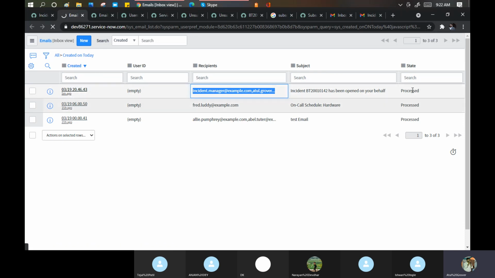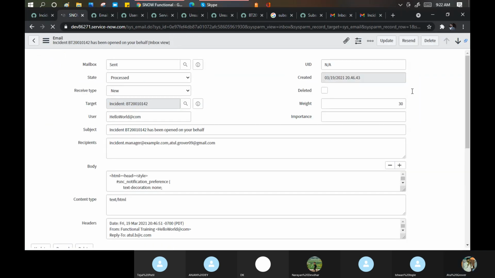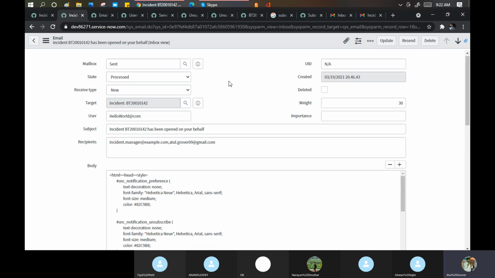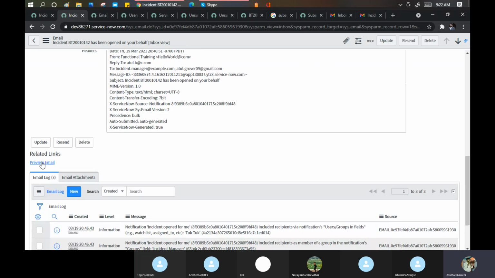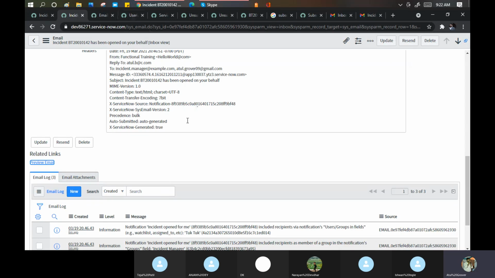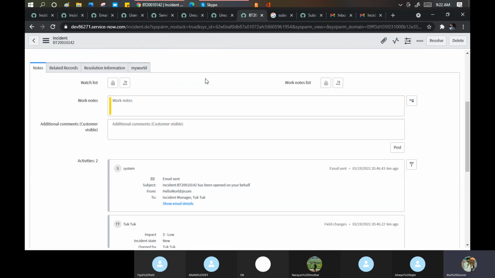So you can see it has been processed. Means the life cycle of this particular email has been done. Now if you want to see the preview, you can click preview here as well. This is the first place where you can see that I am sending any email. Will it go out or not? Okay, that is the first point. Let's see any update on that particular incident.